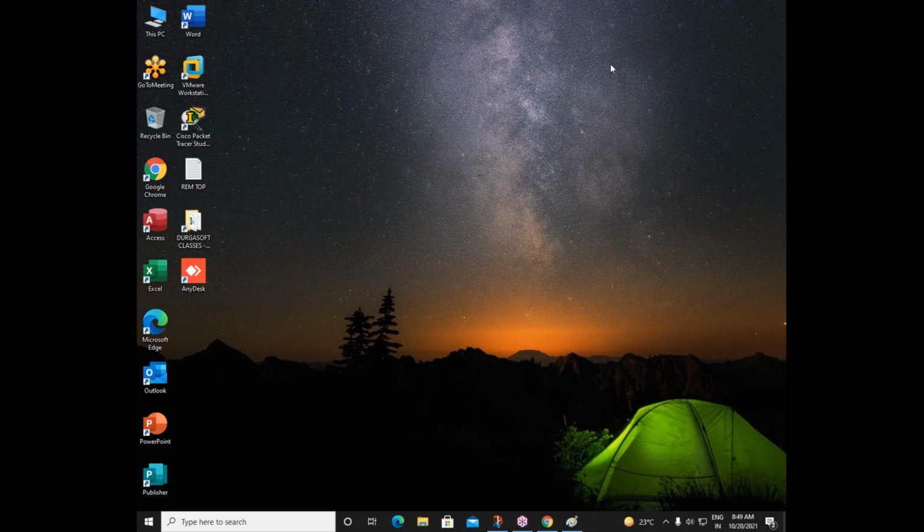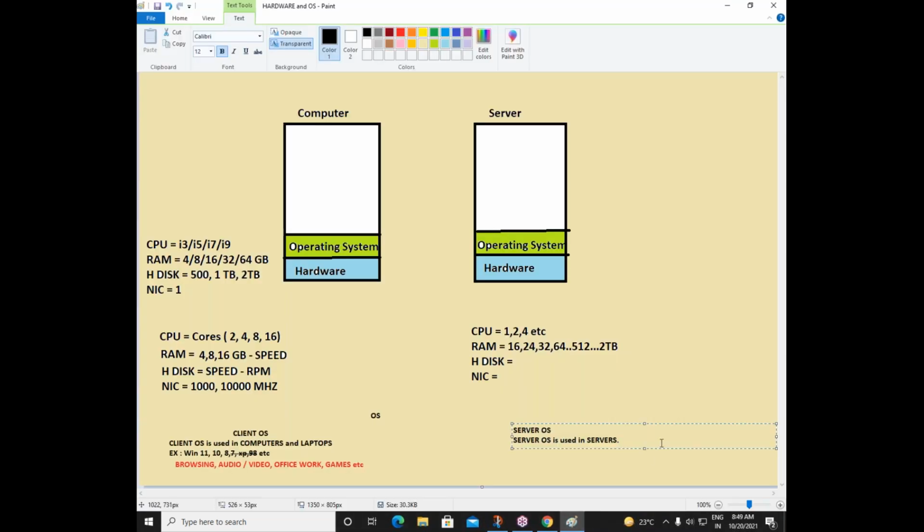So by using that server operating system, what can we do? If the server operating system is exactly like a client operating system, then what is the difference here? Okay, so first of all, server operating system is used in servers. The second point that we need to understand here is server OS is similar to client OS in use. Now, it's a very simple point.